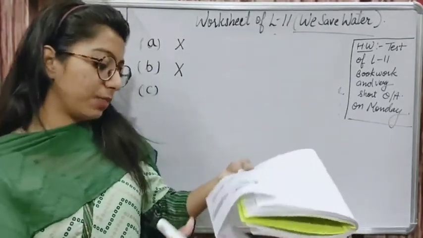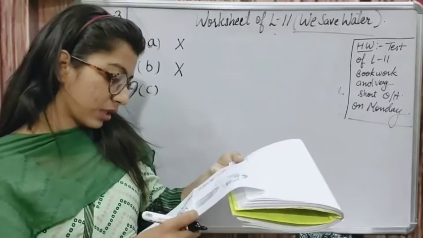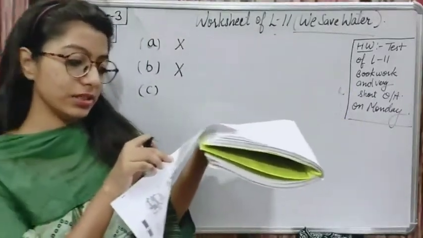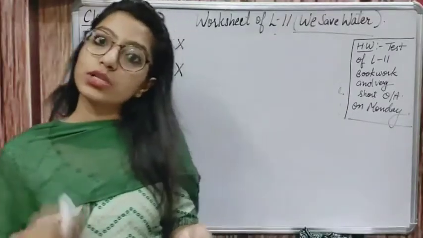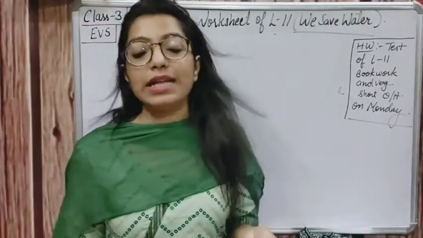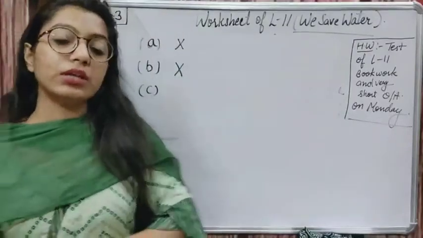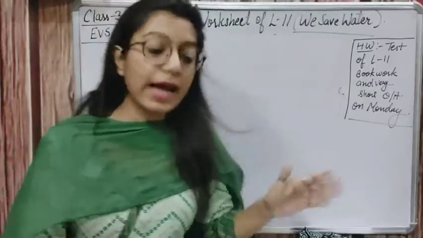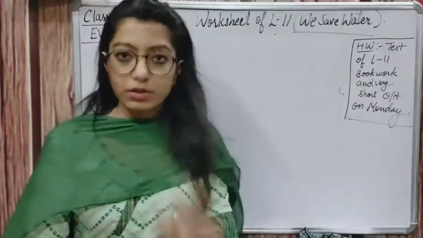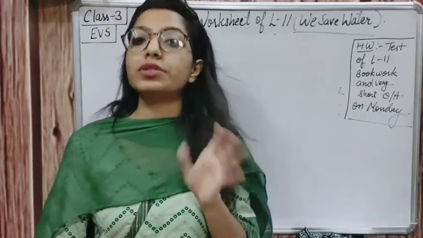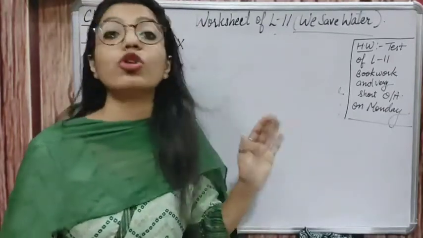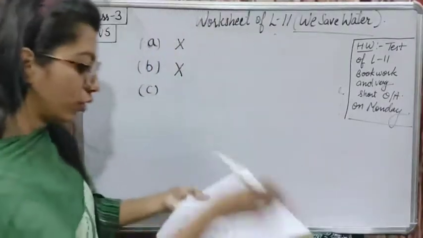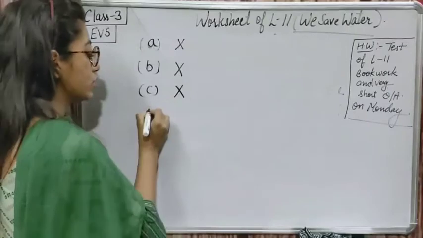Okay, then in the third picture you can see this girl is washing the utensils. Again, she is washing the utensils under the running tap. And as I told you, we can just collect the water in a bucket, and with that water we can wash utensils. इससे क्या होगा? Water save होगा. जो पानी हमने collect किया, we will use only that water, but the running tap will waste much water. So picture C is again a cross.